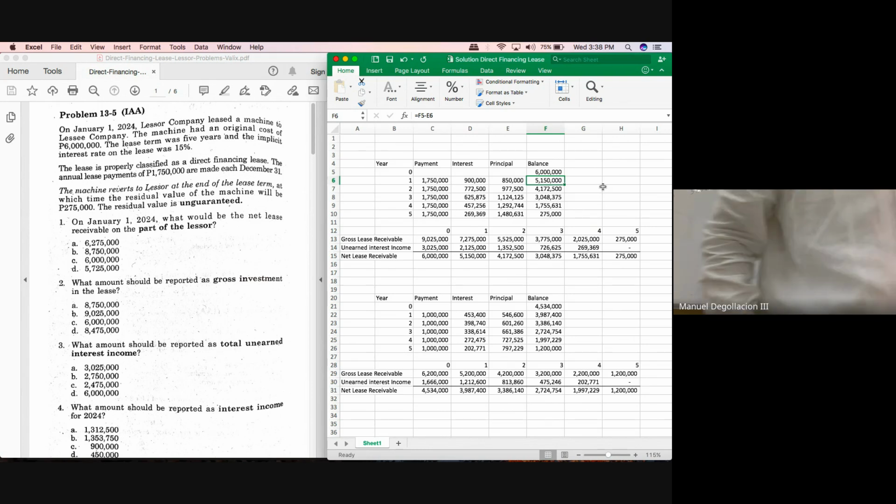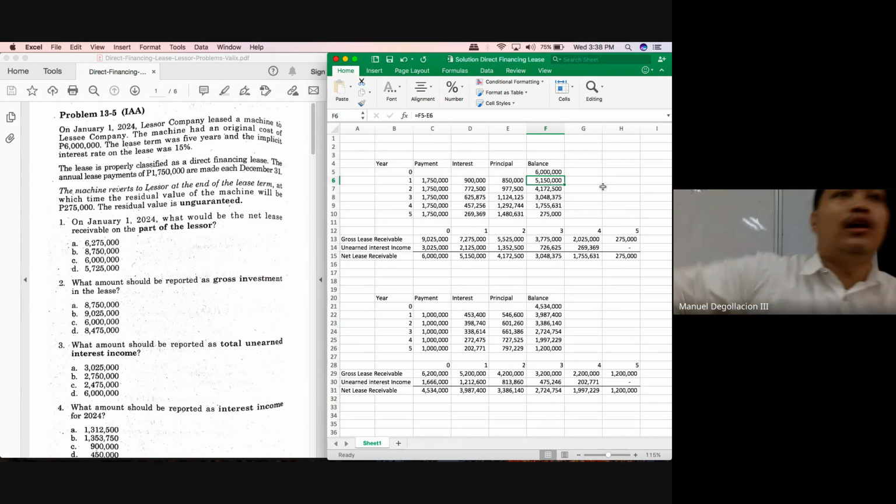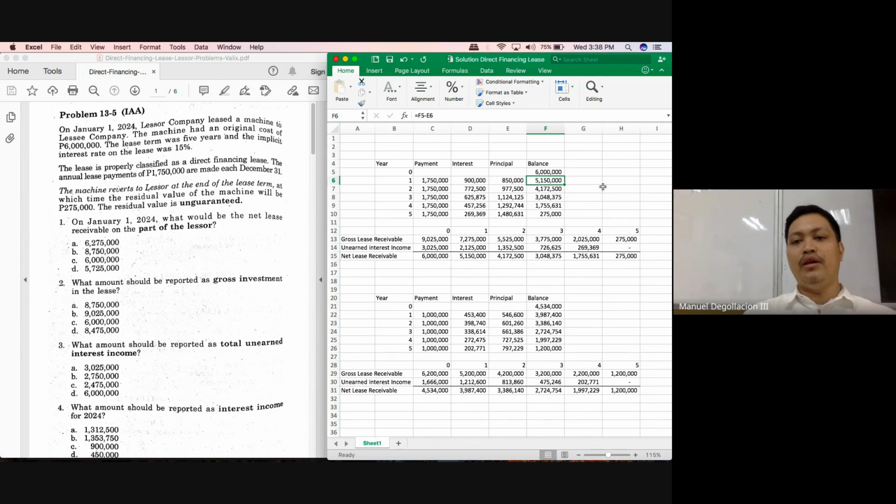So again, if you're asked how much is your net lease receivable at the end of the first year, your answer would be 5,150,000. How did we solve for it? First, by preparing the amortization schedule. Whatever is the updated balance of the principal receivable, that would be your net lease receivable. Alternative solution, and basically this is how Valix differs from Wiley, class.